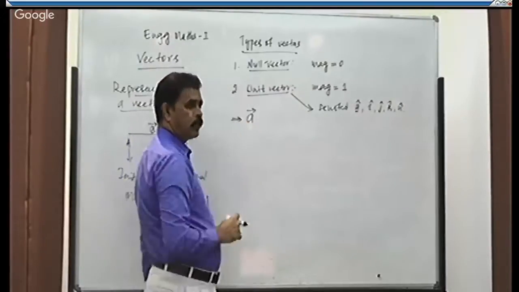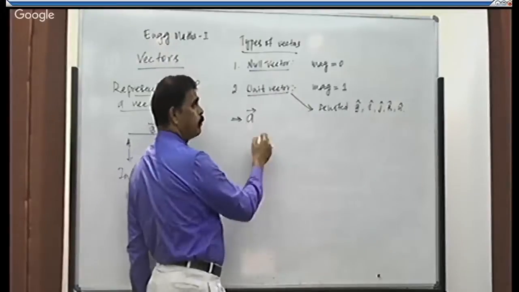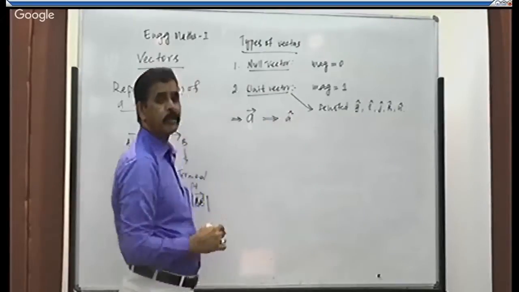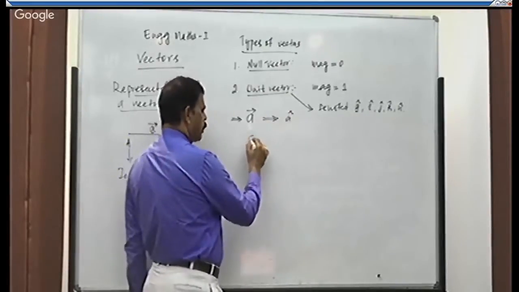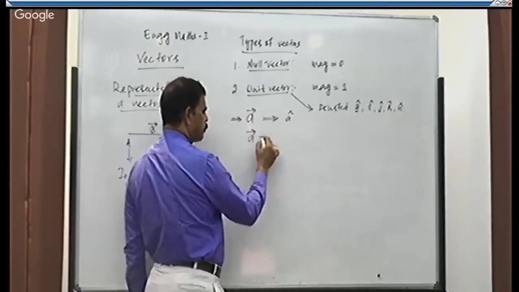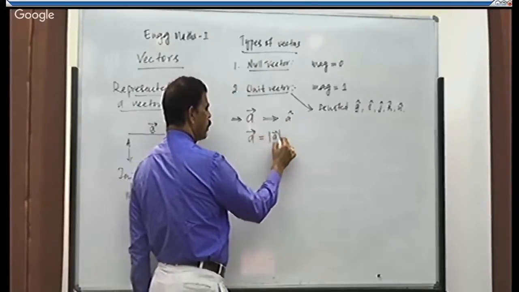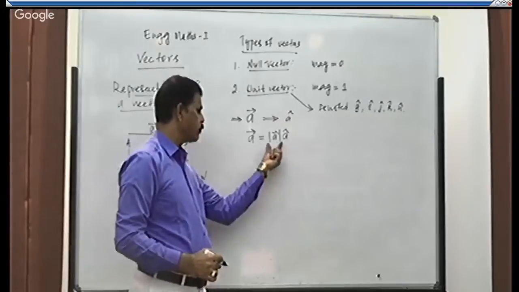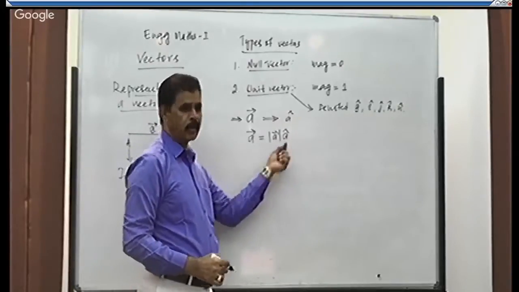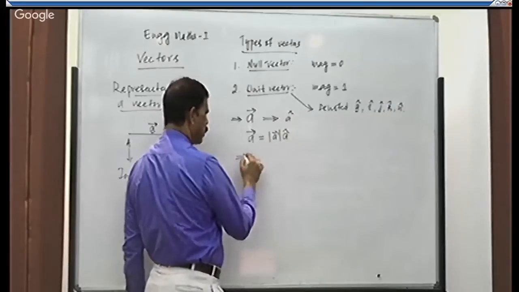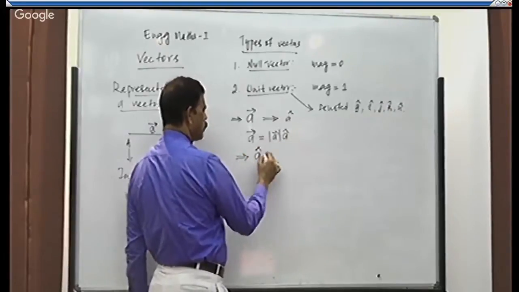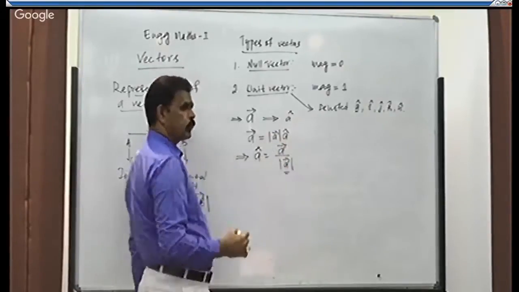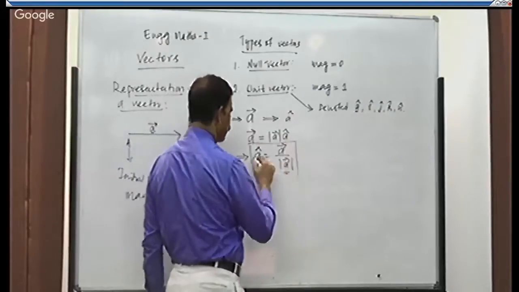Let us take a vector A. Along the vector A, there will be a unit vector, that is A cap. So a vector is always equal to its magnitude times its unit vector. Therefore, from this we can write the unit vector: unit vector is equal to vector A divided by its magnitude. So it gives you the expression for the unit vector.